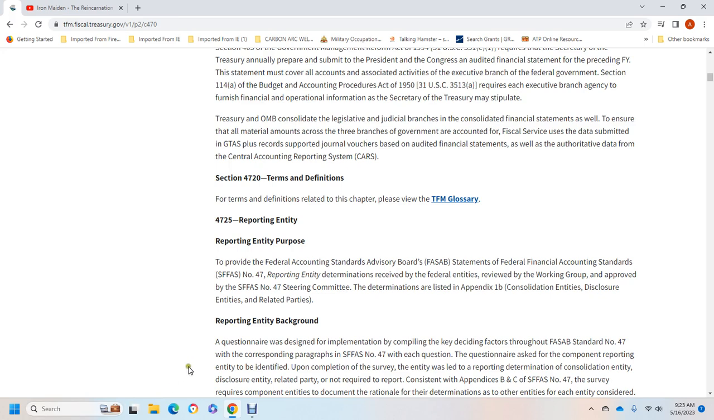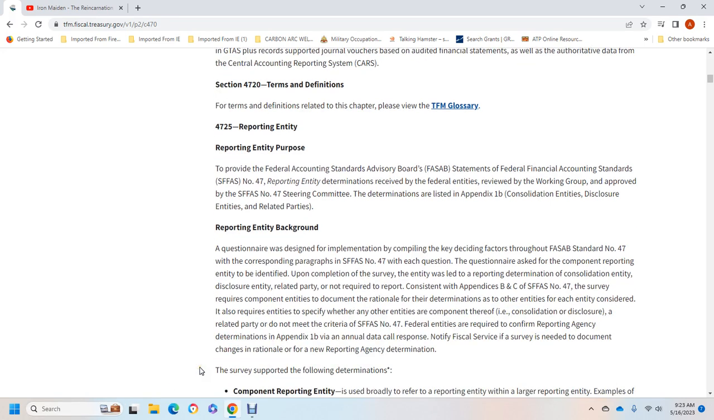A questionnaire was designed for the implementation complying with the key designing factors of the Federal Accounting Standards Advisory Board. Number 47 corresponds with the paragraphs of the standard Statement of Federal Financial Accounting Standards Number 47, with each question the questionnaire asked for the comment reporting with the entity identified. Upon completion of the survey, the entity was led with the reporting determination of the consolidation entity, disclosure entity, related party was not required to report with the consistent Appendix B and C of the Statements of Federal Financial Accounting Standards.